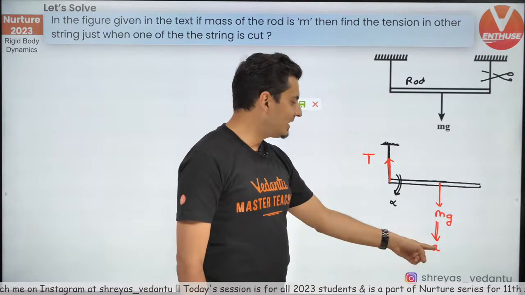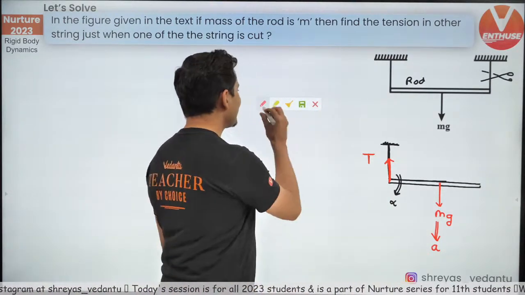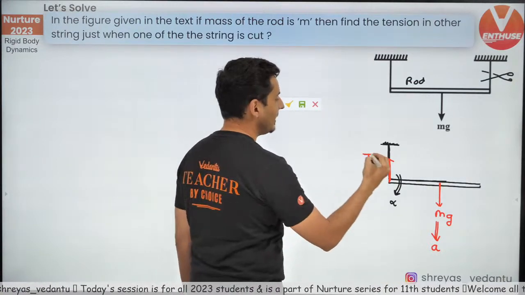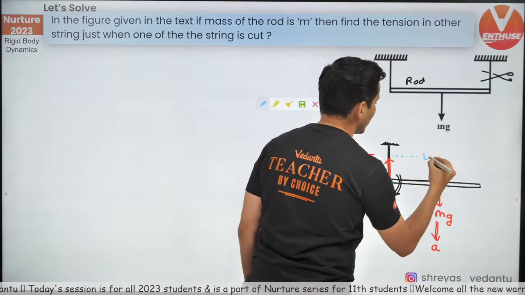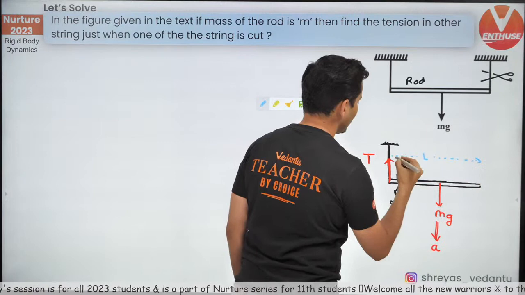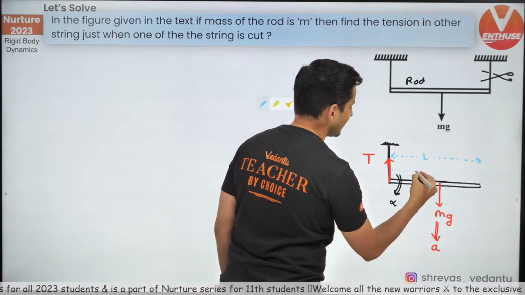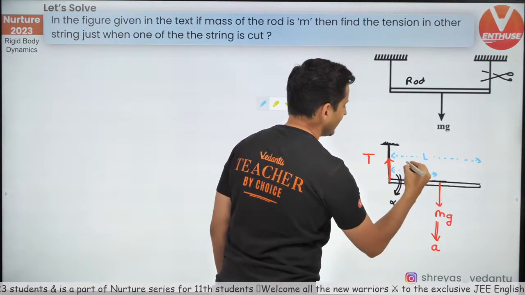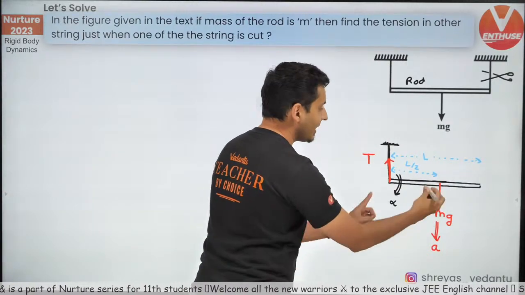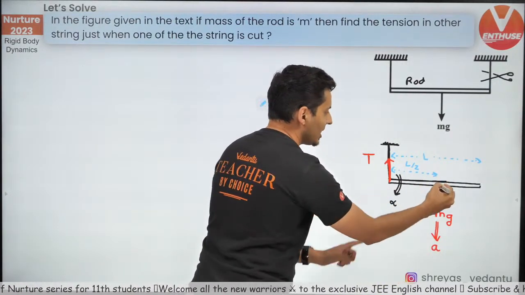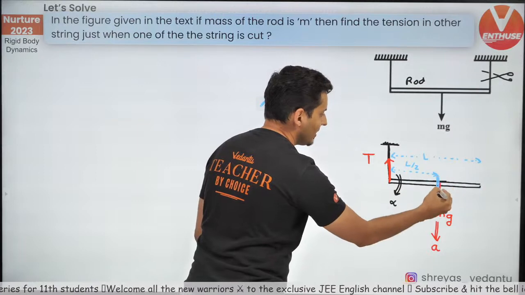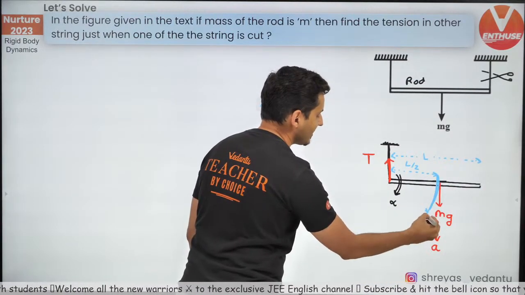Anyways, so what is the relationship between A and alpha? I'll just give a hint. The total length of the rod is L. Just think. So what is this much length? This much length is L by 2. And what is A? A is alpha into R. Just think about it. This center is going in a circular path like this.